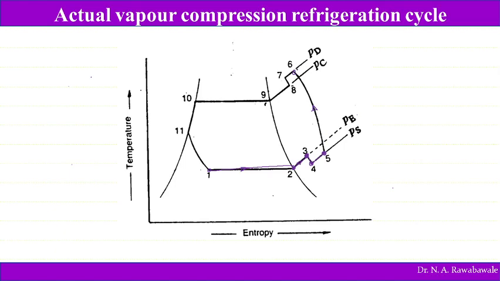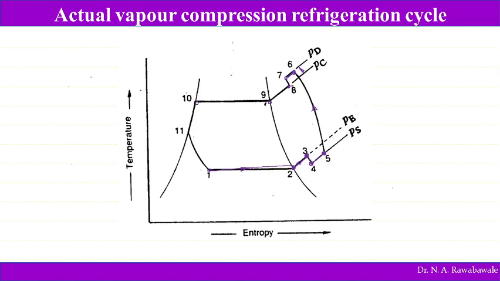So the pressure of refrigerant is increased beyond the condenser pressure. So this is the process 8, 9, 10. 8, 9, 10 is the condensation process. So pressure of refrigerant is increased beyond this condenser pressure, and then the refrigerant is moved towards the condenser. When it starts to enter into the condenser, it rejects heat, or the enthalpy of refrigerant decreases.